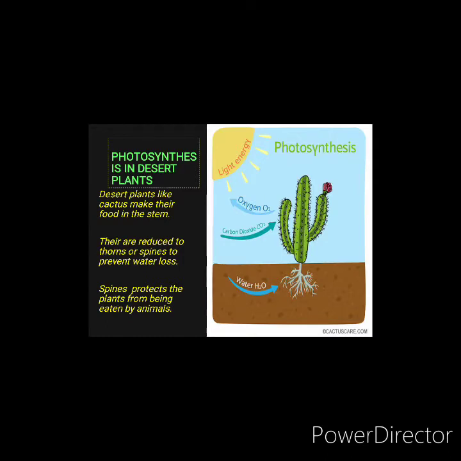In desert areas, they don't have a sufficient amount of water, so to prevent excessive water loss, their leaves are reduced to thorns. Another advantage is that spines protect the plants from being eaten by the animals. So animals cannot easily eat these plants.